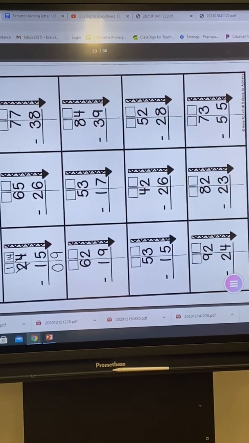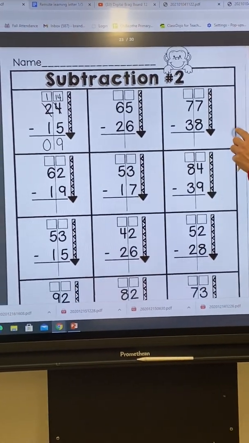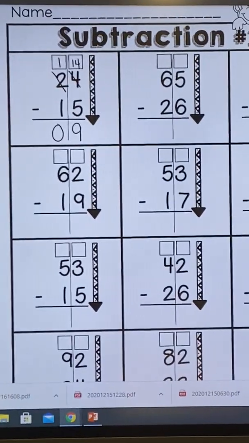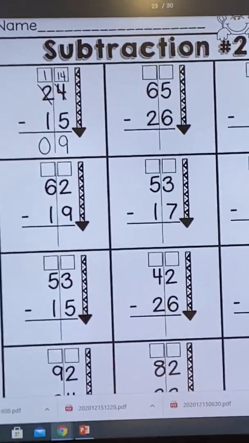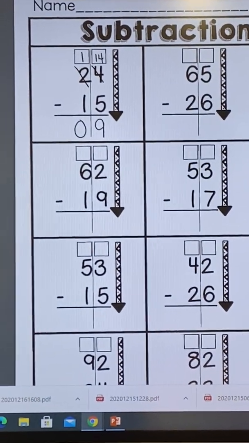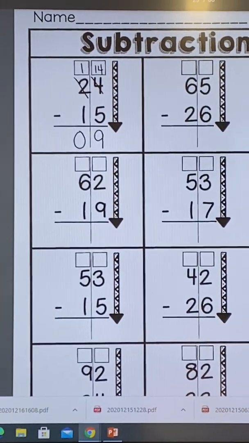subtraction. And I know that you are way excited about this. We started it yesterday, back into our subtraction with regrouping, and we're going to look at it some more today. So let's go ahead and look at our very first one together.